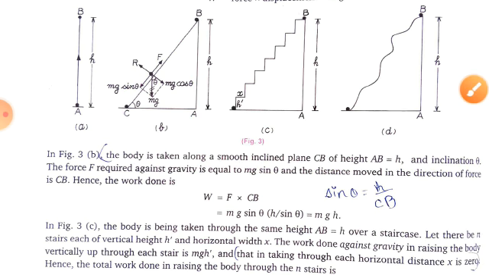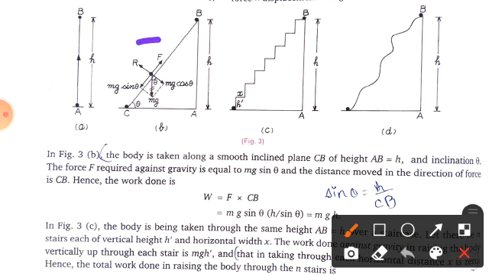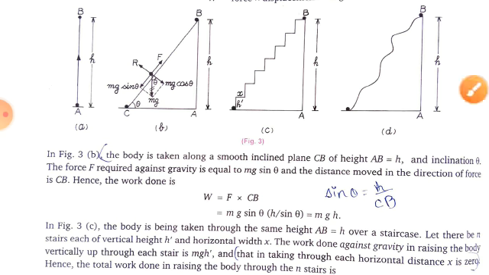So how much force do you require to raise this body along the inclined plane? You can see from the figure, it is mg sin theta, because you are moving the body from C to B, and the component mg sin theta of the force is in the opposite direction. So you have to equal this force so that you can easily move the body to point B. Fine.